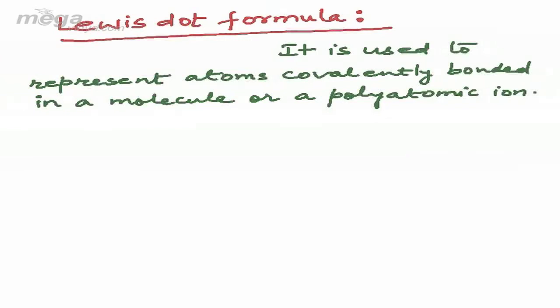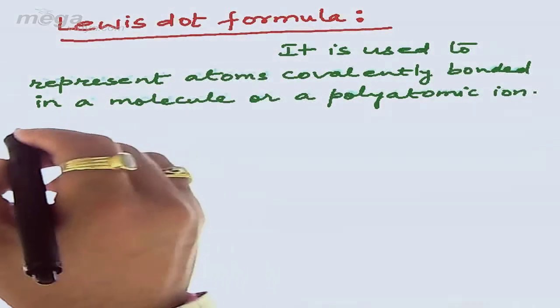Remember, students, that the Lewis dot formula only represents the valency electrons and the number and kind of bonds, but does not depict the 3D shape or geometry of a molecule. That means through this formula we cannot determine the shape of a molecule. Rather, we can just represent the valency electrons of the atoms in a molecule and the type of possible covalent bond in it. So let us take it as a note.